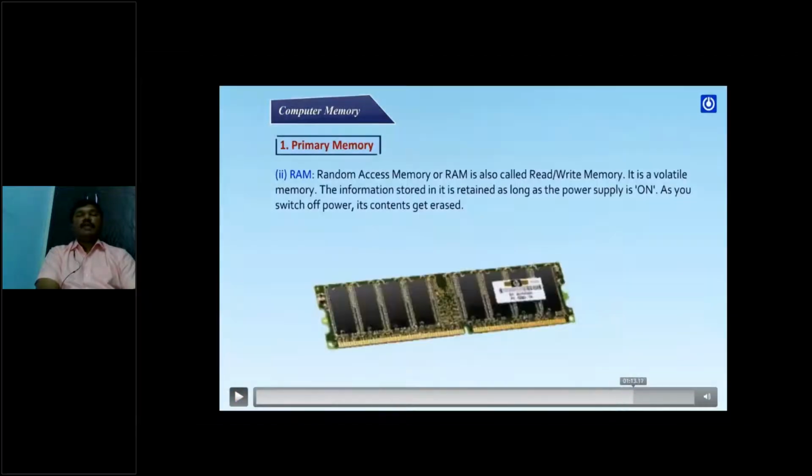And this is the RAM, and RAM is read and write memory. It is a volatile memory. Volatile means when there is a power failure, the data will get erased. Why does it have 8 chips, 1, 2, 3, 4, 5, 6, 7? Because it is available in the form of chips or cells. Each chip can process only 8 bits of data.